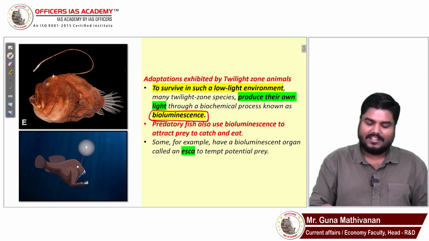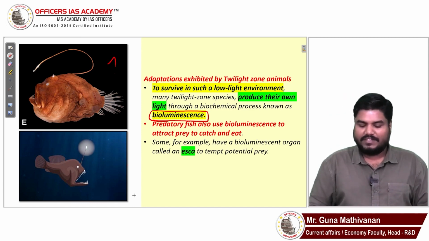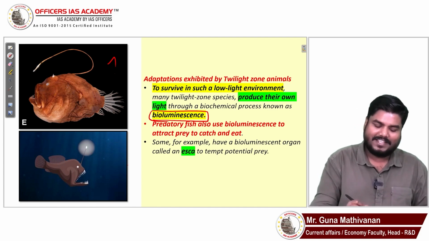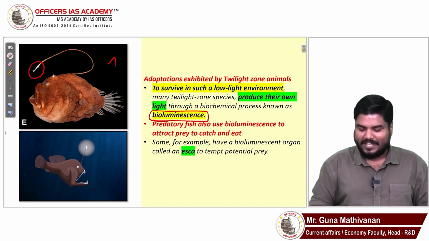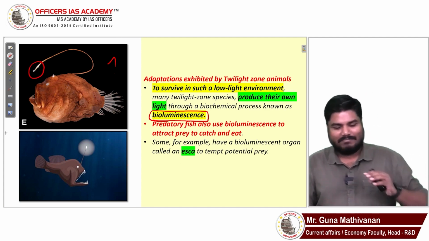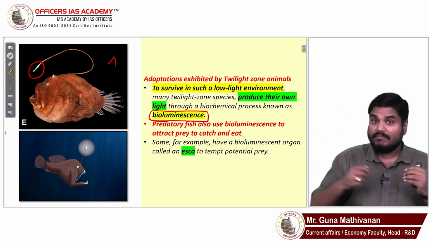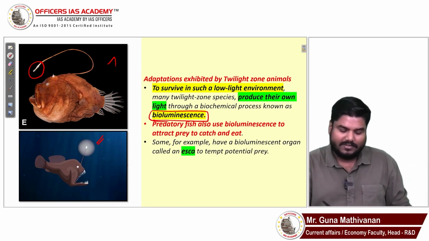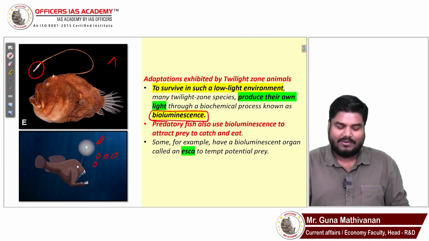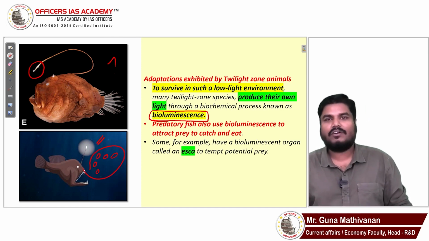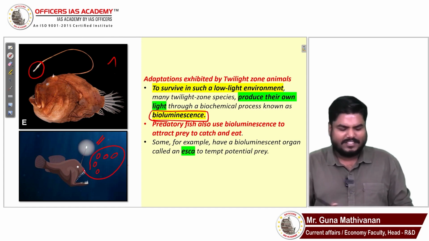Here I have given the image of the angler fish. If you see its head, you will see a bulb-like part. It is not a bulb, but bulb-like projections that will glow. That will glow during the night time. So what happens is, the fishes, by looking at the light, will come closer to this predatory fish. Now the predatory fish will go and catch all those prey. So this is an interesting factor.